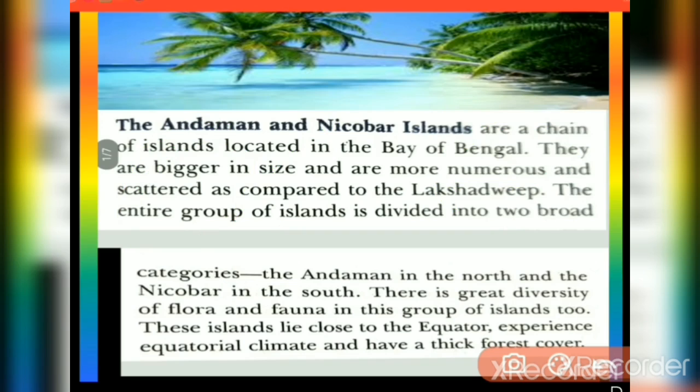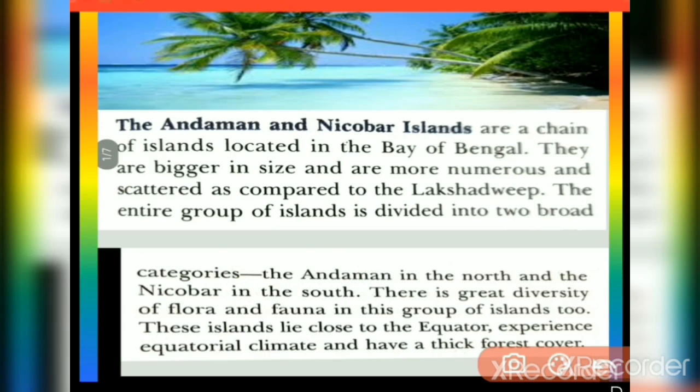The entire group of so many different islands is divided into two broad categories: Andaman in the north and Nicobar in the south. There is great diversity of flora and fauna in this group of islands too.